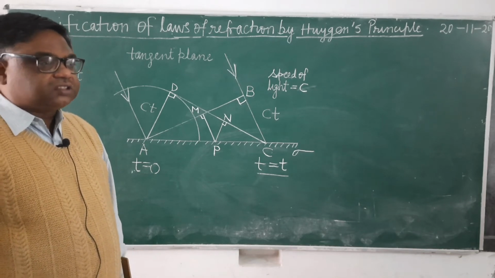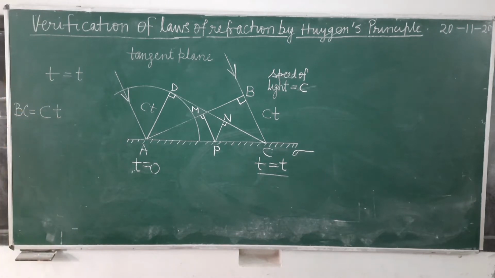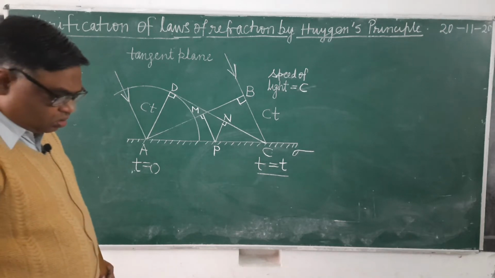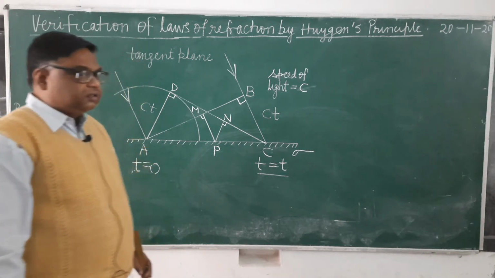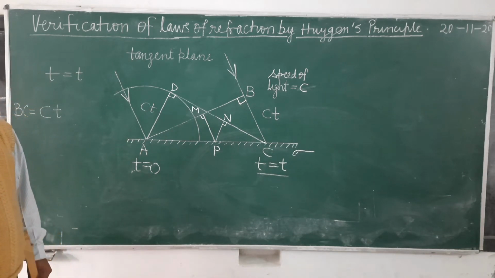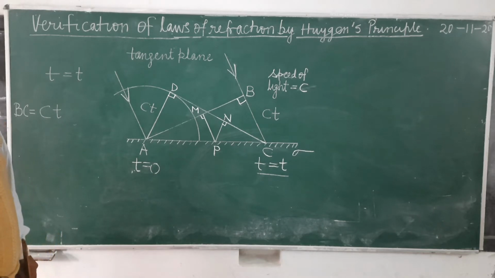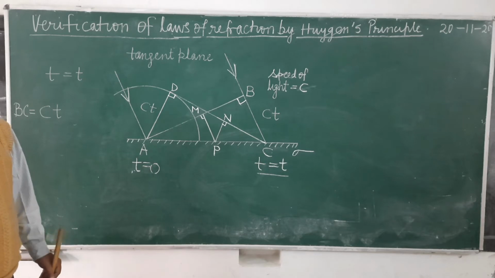Therefore, from the next line you can write, from Huygens principle, A will become the source of secondary waves at time t equals 0, while C will become the source of secondary waves at time t equals t.